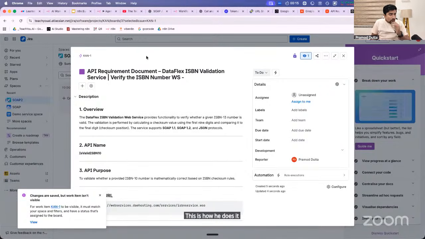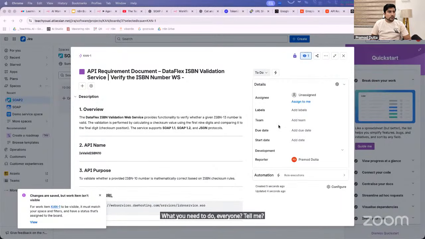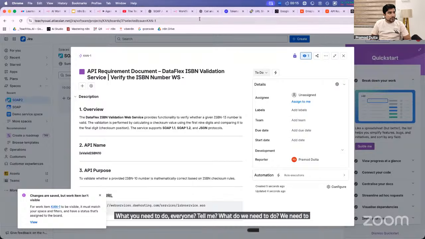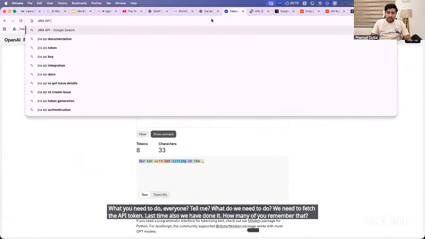Okay. Now I need to add this Jira to my agent. How can my agent access this Jira? He can access it by using something called, first of all, what do you need to do, everyone? Tell me. What do we need to do? We need to fetch the API token. Last time also we have done it. How many of you remember that? So Jira API token, everyone.